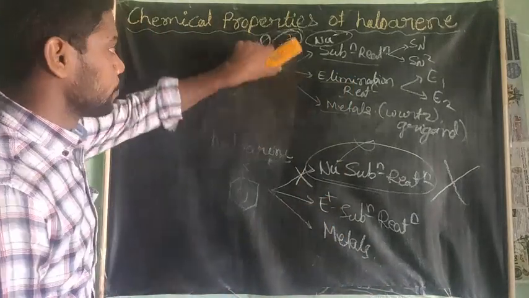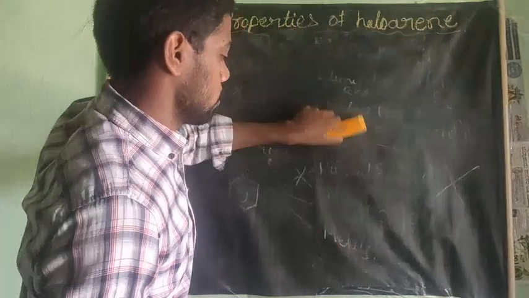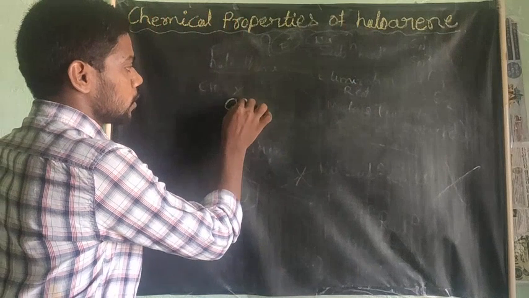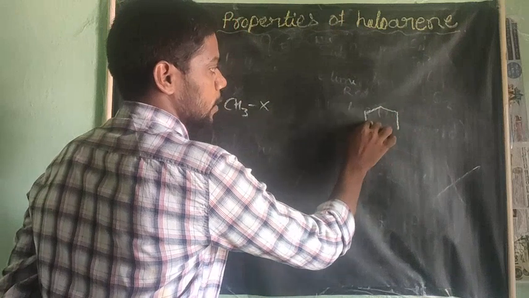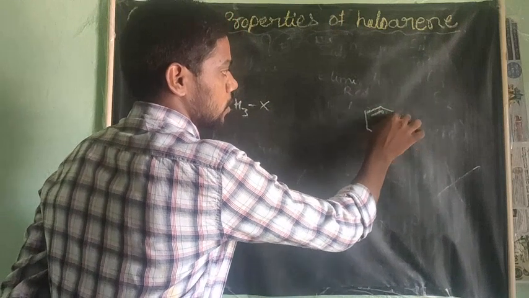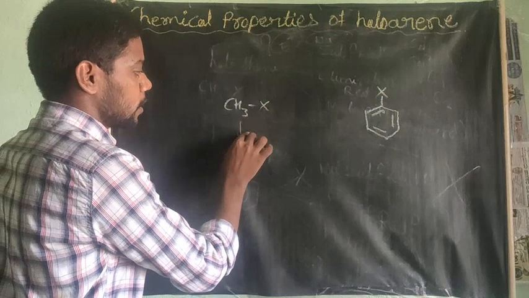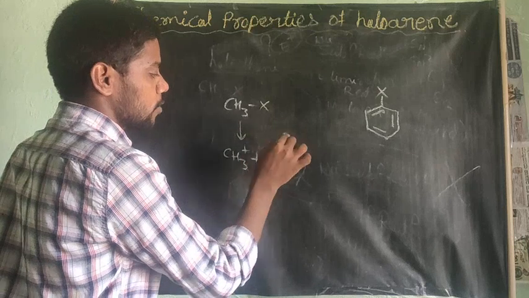You see here. This is the simplest haloalkane, and next this is the simplest haloarene. If the haloalkane undergoes ionization, it gives rise to a methyl carbocation and X minus.